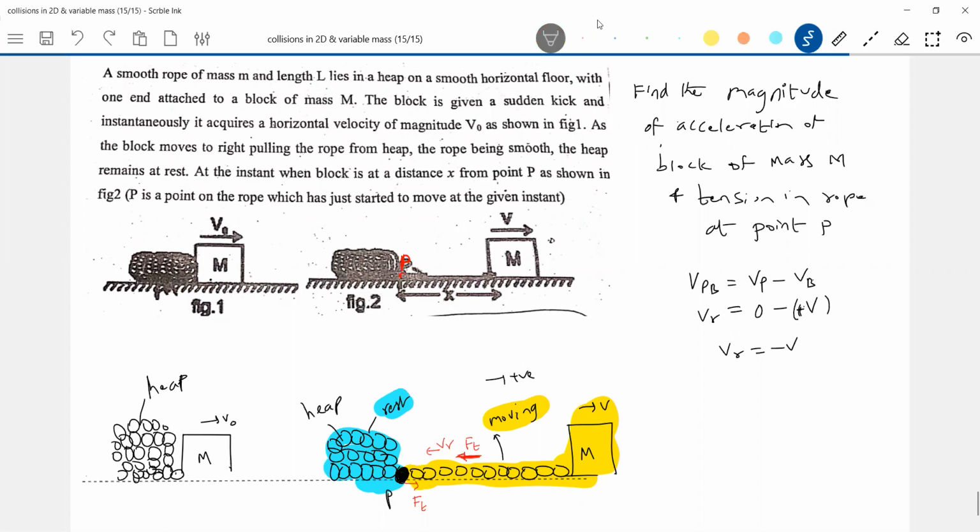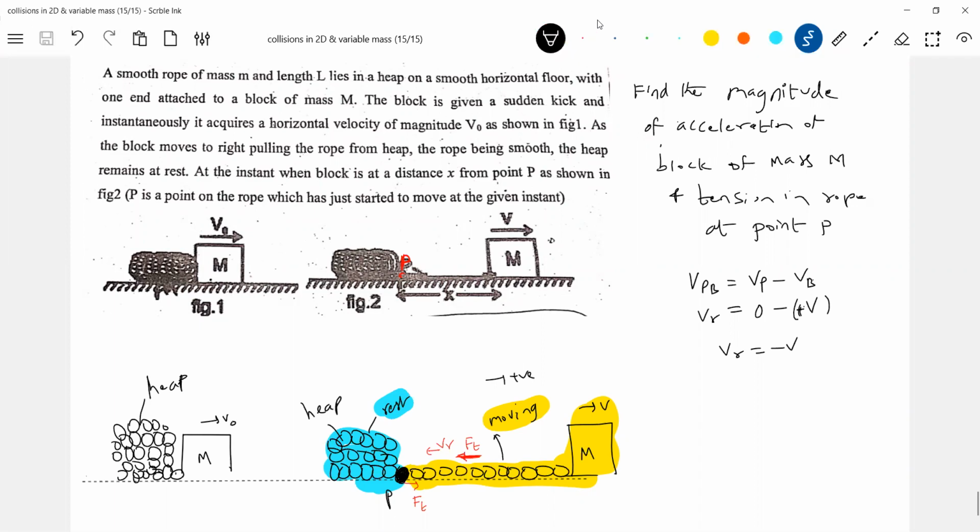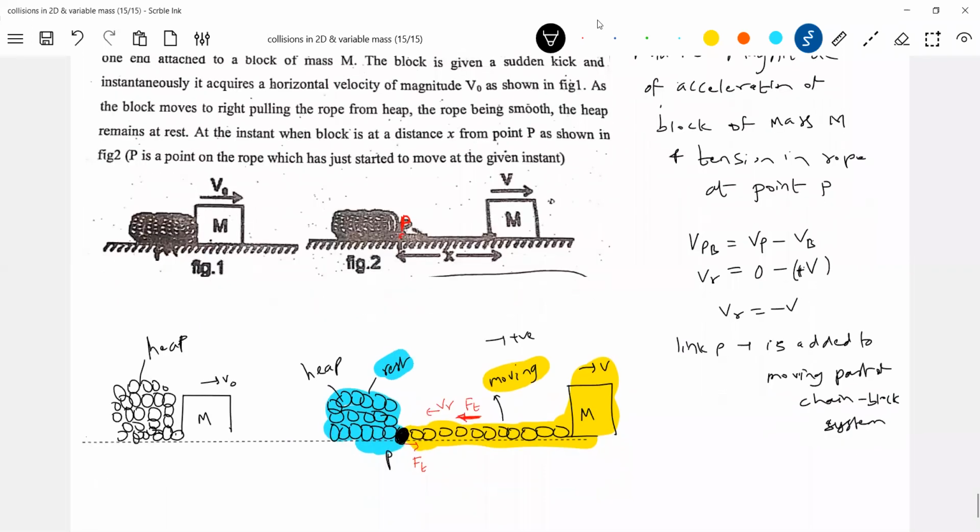So what is P now? What we should say: link P is added to the moving part of the chain-block system. So now what is the system here? I'll define that link P plus chain and moving block, everything, is the system. So what is the net force on the system? It will be 0. So can we conserve momentum now? Because this part was at rest totally, and this yellow colored part is moving as usual.